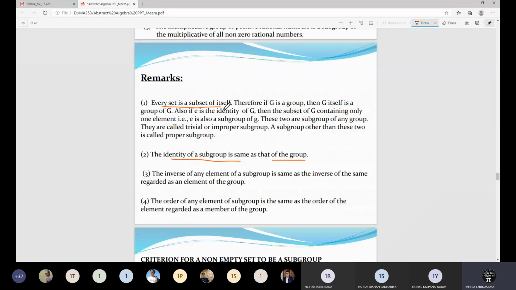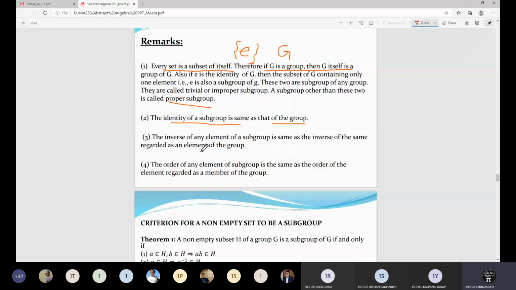Every set is a subset of itself, therefore G is a subgroup of G itself, and that is the trivial or improper subgroup. Other than these two, the identity and G itself, whatever subgroup you can find is called a proper subgroup, as we saw in the last class.